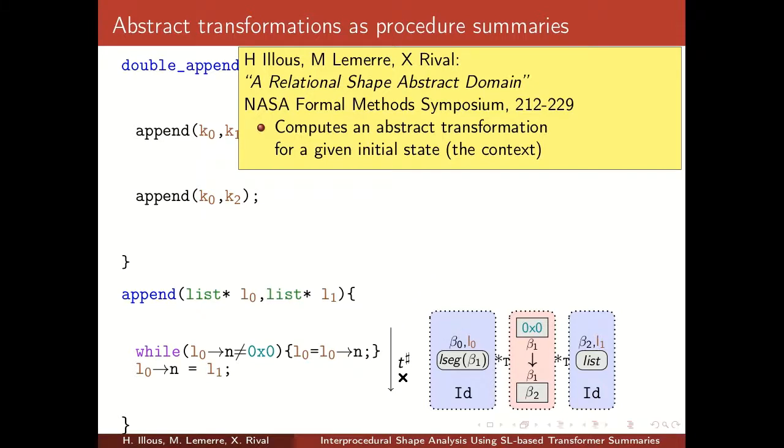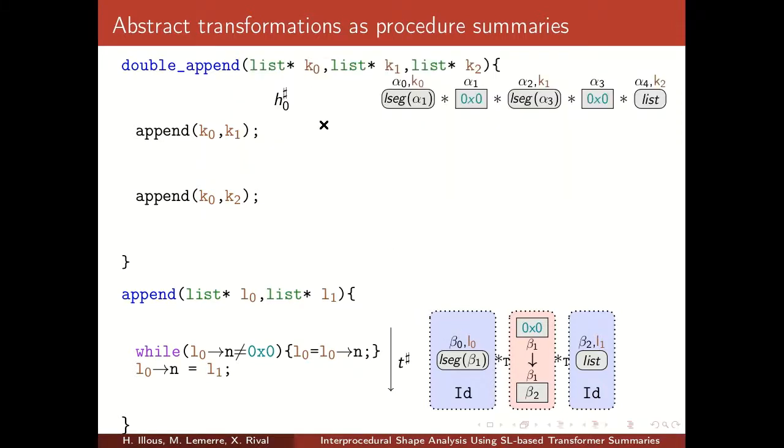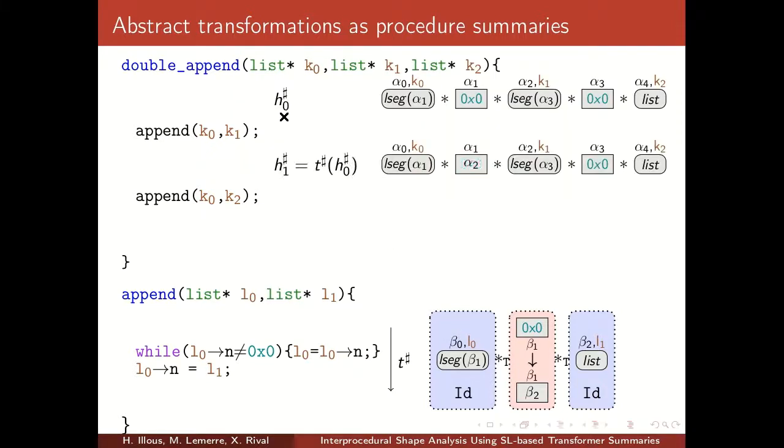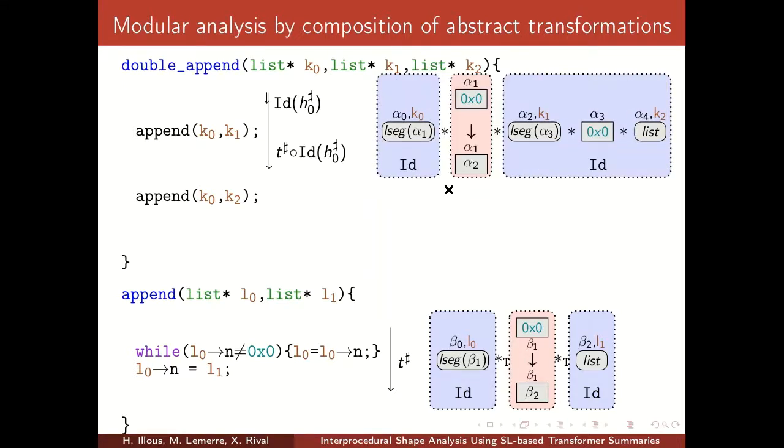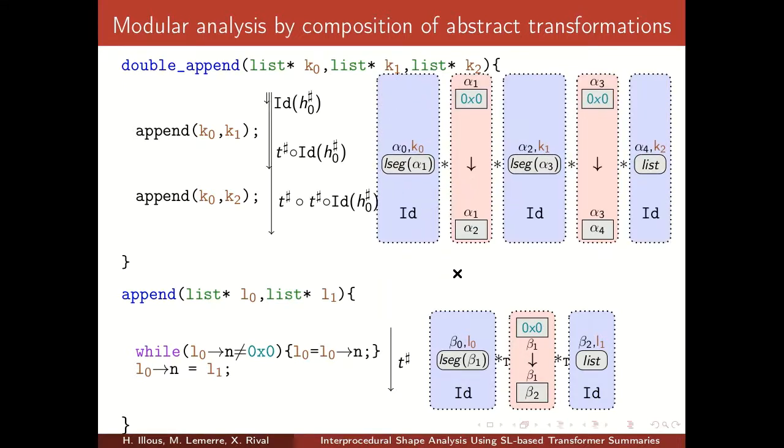Using this abstract transformation, we could use it to speed up the analysis of the double append function. But instead, we will compose abstract transformations to get an abstract transformation describing what double append does. What this computed abstract transformation describes is that double append works on three linked lists.